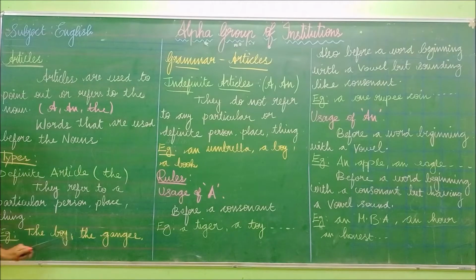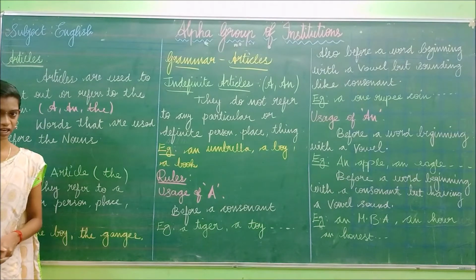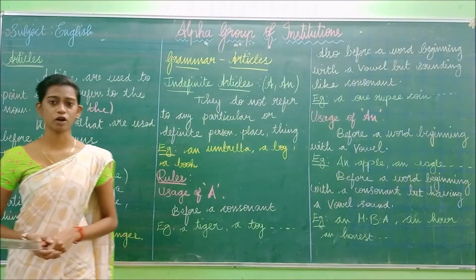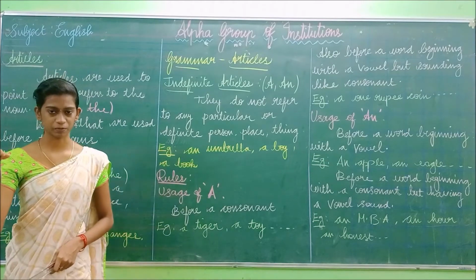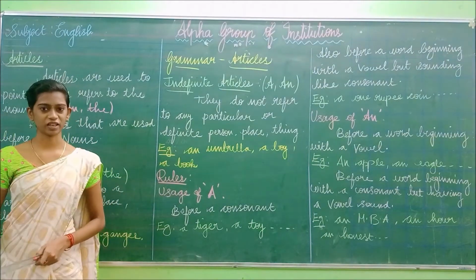Example: the boy, the gadgets. So the boy refers to a particular person, and the gadgets refers to particular gadgets. So the examples are the boy, the gadgets. Have you understood what is meant by definite articles? We refer to the as the definite article. A definite article represents a particular person, place or thing. Okay, have you understood?